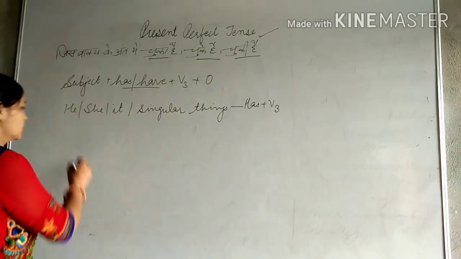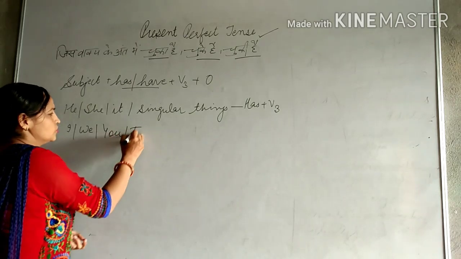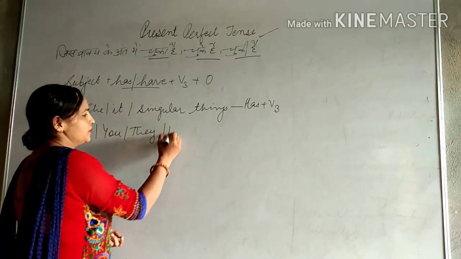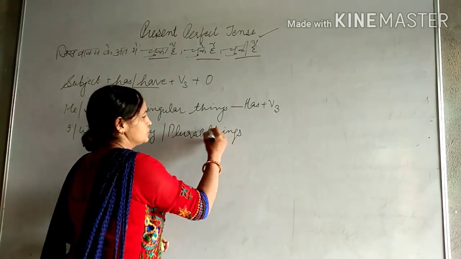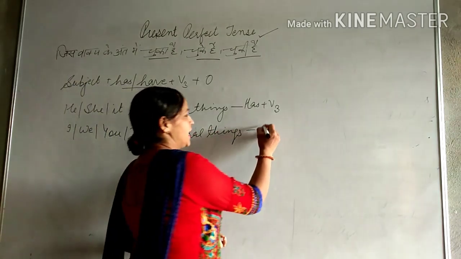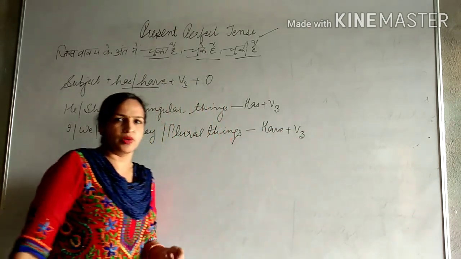And have: I, we, you, they, and all the plural things, we will use have, then third form of the verb.